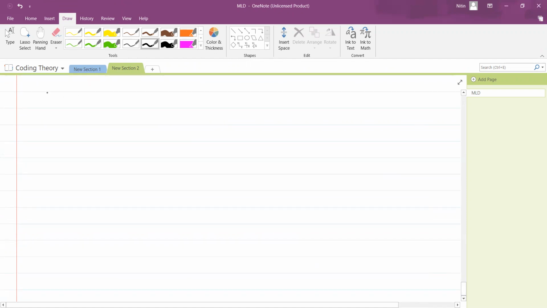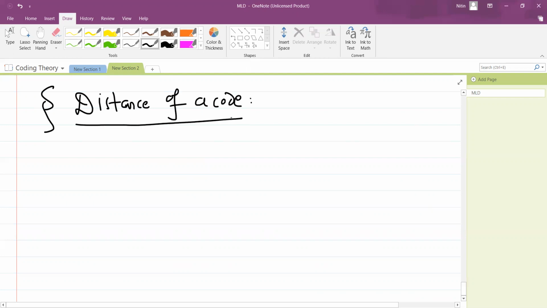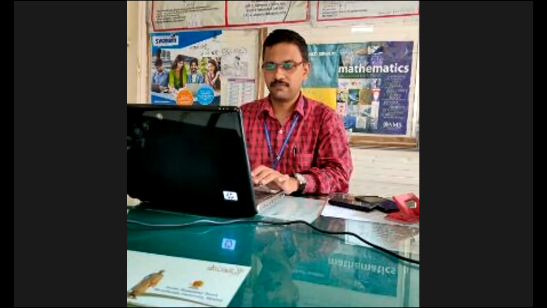Okay. So now let's see an important notion, the distance of a code. Let's learn this important notion. Before going further, I'll stop here and we'll see it in the next class.